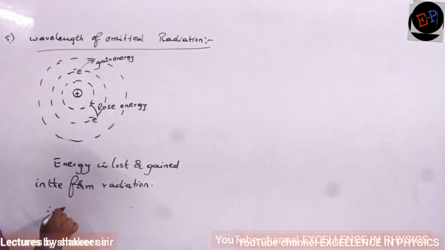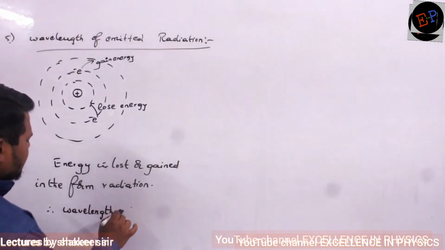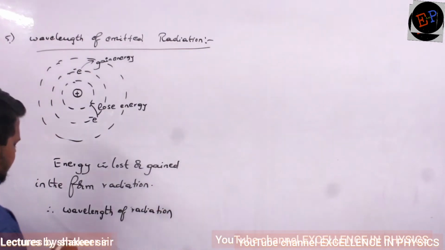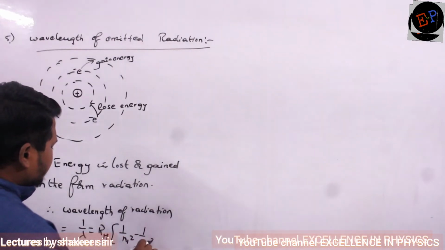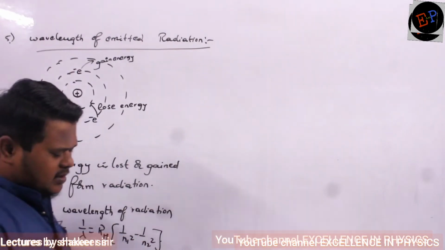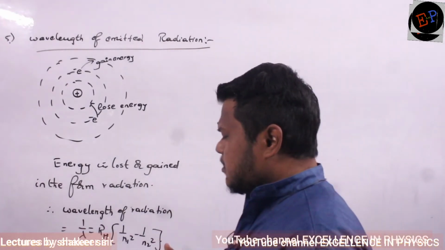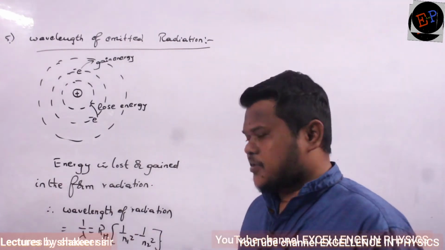So therefore, the wavelength of the radiation: 1 by lambda is equal to RH into 1 by n1 square minus 1 by n2 square. This is the relation. Clear now? The wavelength that is received or given out by the electron is given by this relation.